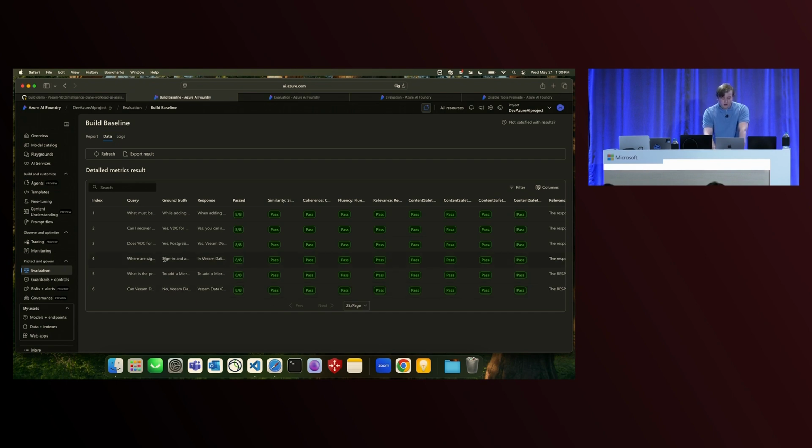Now, the first thing we have over here is our simulated user queries. So in this case, we have things like, what do we need to specify when adding a Microsoft Entra ID tenant? The next column is the ground truth. This is what our testing team determined to be the correct answer for that user question. So in this case, we need to specify the retention period and the backup location. Those are the two most important things.